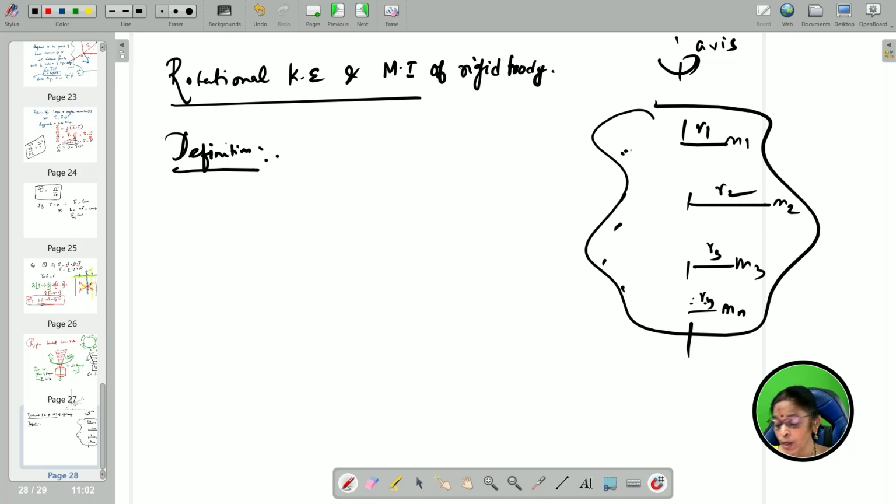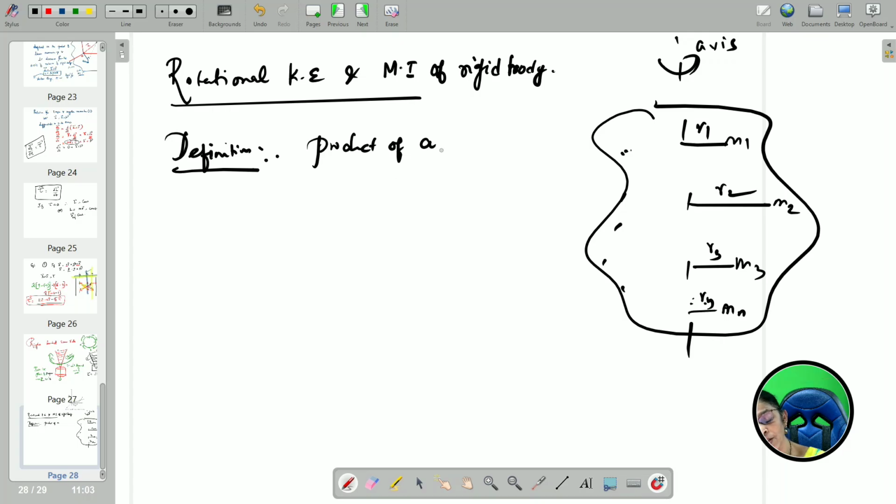So what is the moment of inertia of a rigid body? It is defined as the product of all masses and the square of the distance of separation of all particles from the axis of rotation.